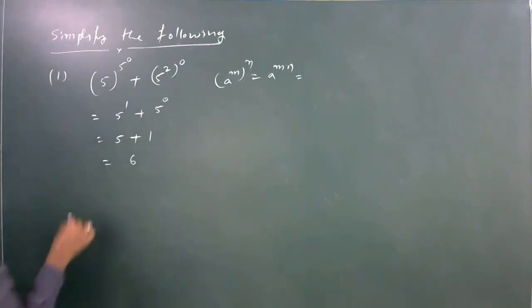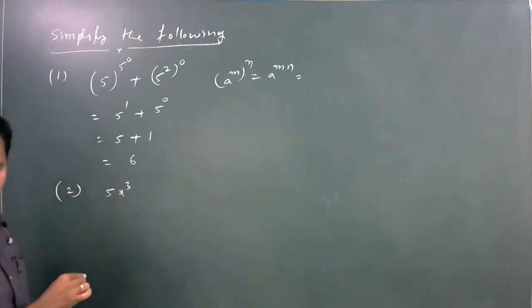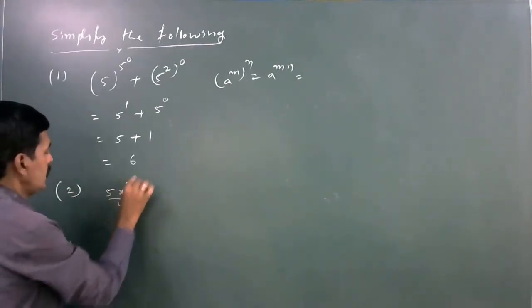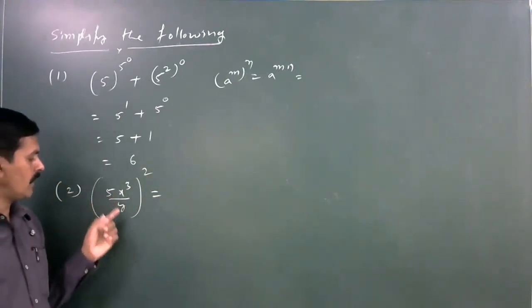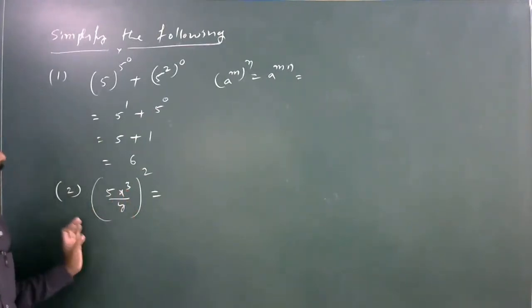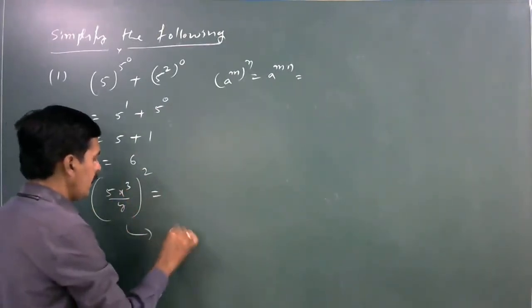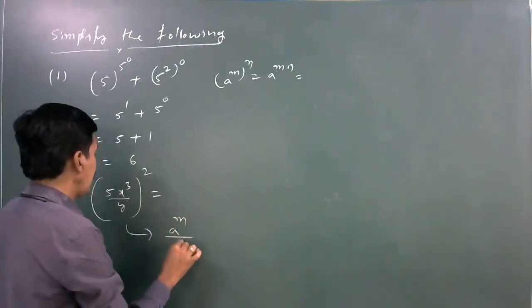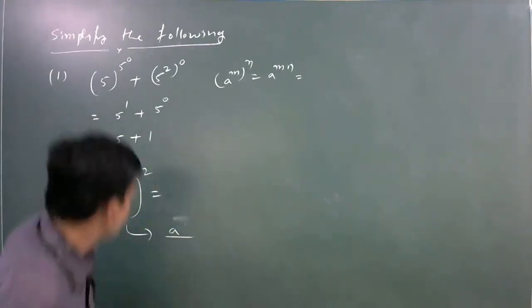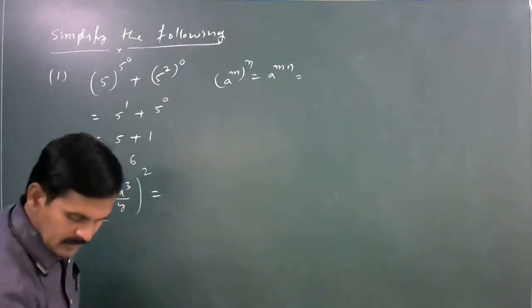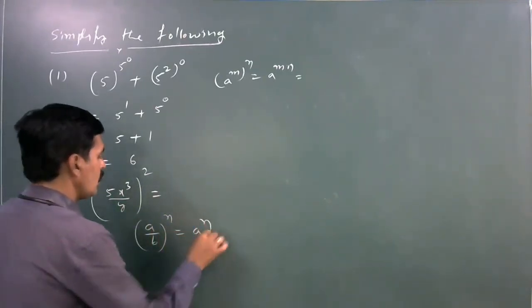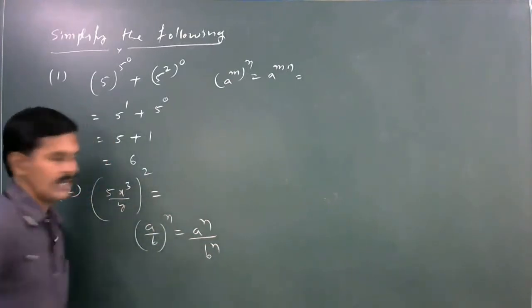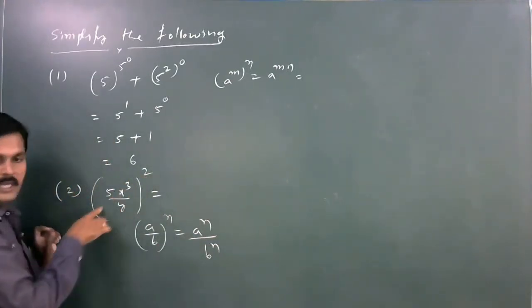Here next one is 5x cube divided by y whole square. Here applying which law? a by b whole power n is equal to a power n divided by b power n. Here this power is applied to both terms.